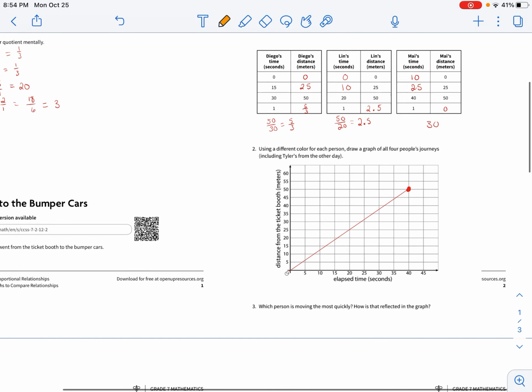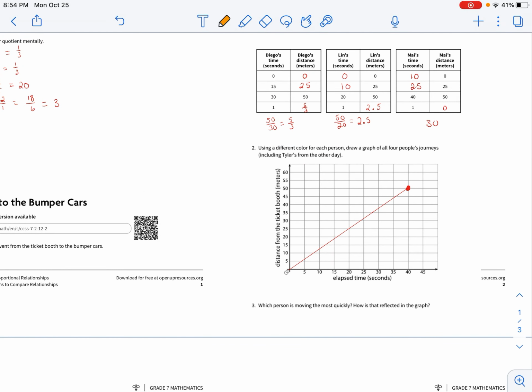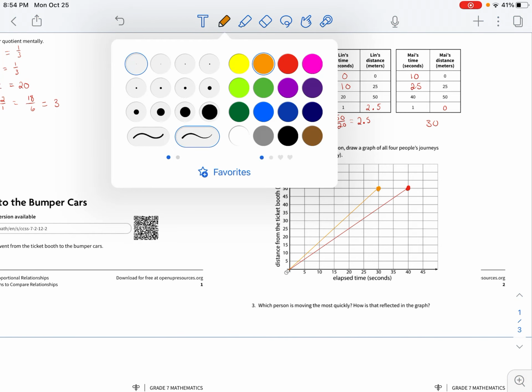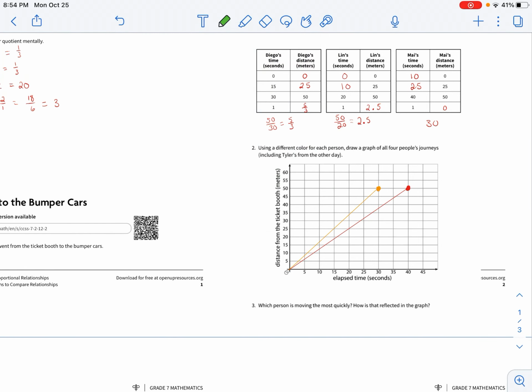Okay, we'll use orange for Diego. So we know that in 30 seconds, he went 50. Okay, we'll use green for Lynn.